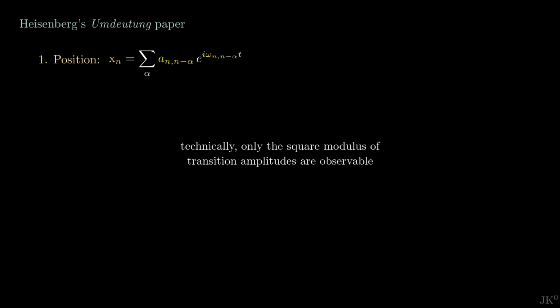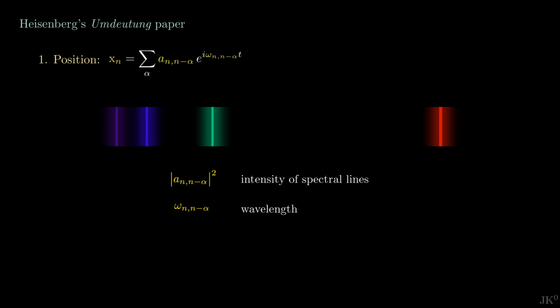Here is a summary of the key concepts in Heisenberg's paper. Position is written in terms of transition amplitudes and frequencies. These two quantities are the central unknowns of the theory because they are observable in experiments. The transition amplitudes define the intensity of the spectral lines, and the frequencies determine their wavelength. Motion is characterized by the quantum position object satisfying the classical equations. Note that Heisenberg's theory is Newtonian.